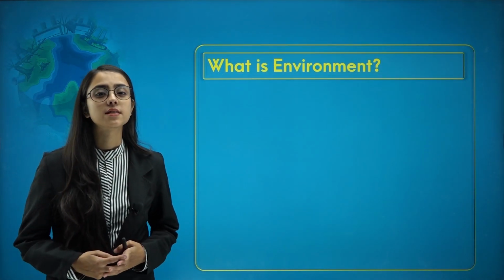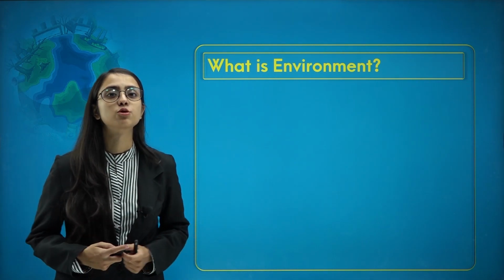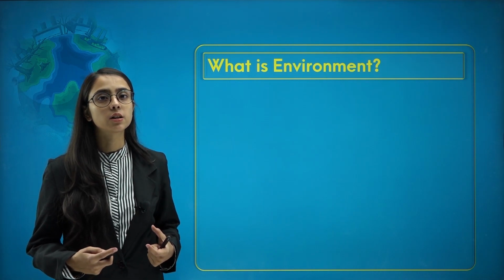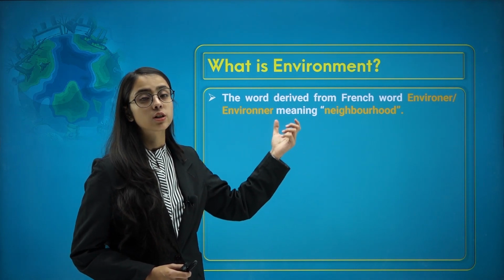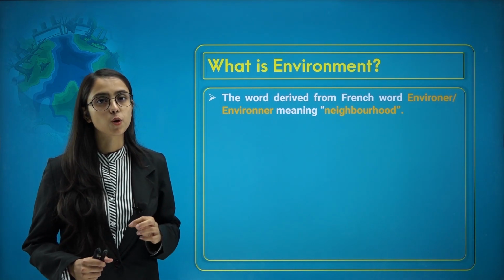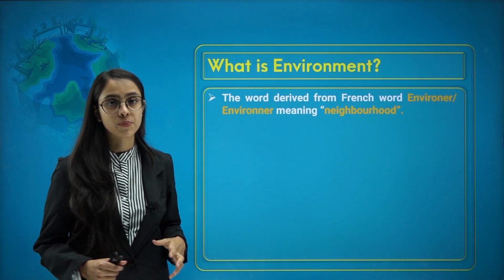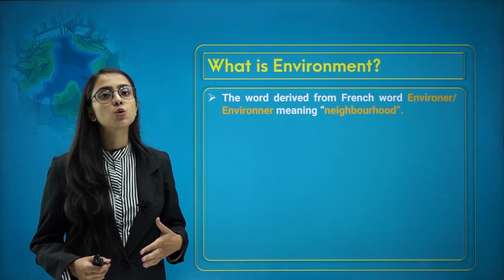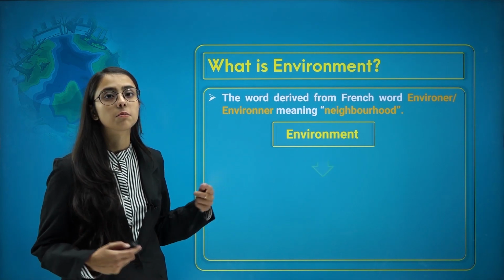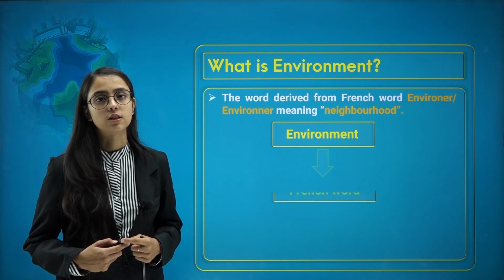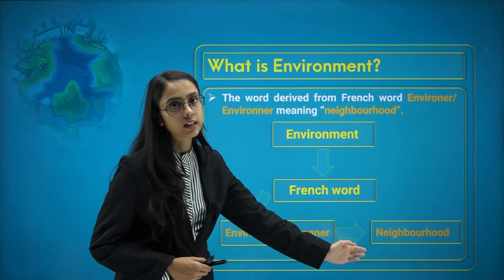Now, as we were discussing environment, we need to understand where the word environment comes from. Do you know what is the history behind the word environment? The word environment is derived from French. There is a verb called environner, which means neighborhood, to be in a neighborhood. Therefore, environment means to be around something, to be around a particular neighborhood. So, this is the derivation of the word environment.